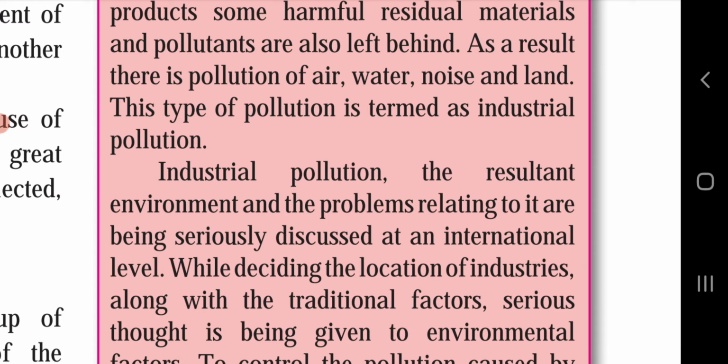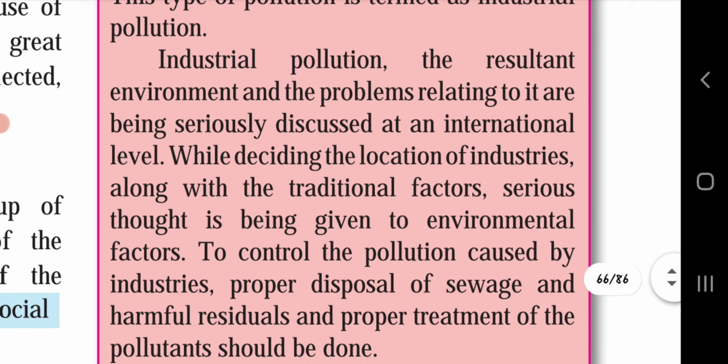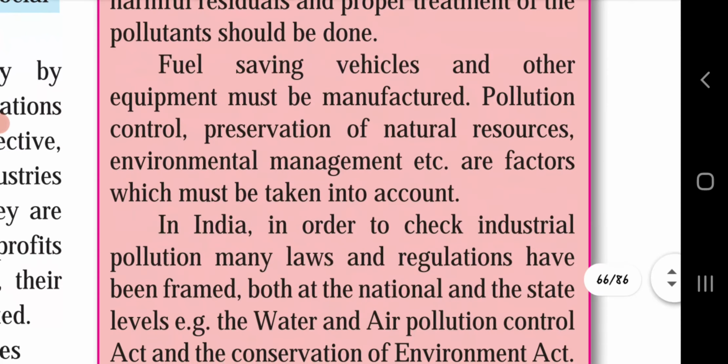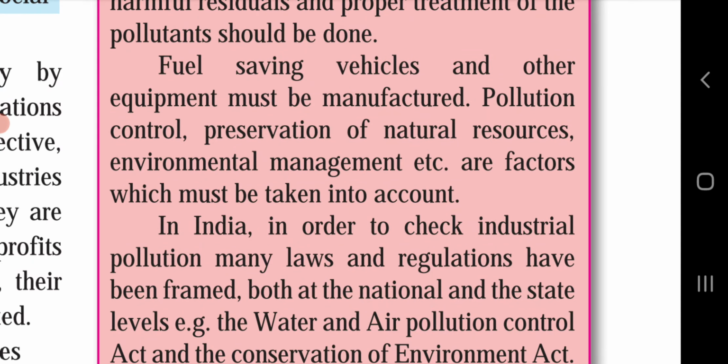Industrial pollution affects the environment, and the problems relating to it are being seriously discussed at an international level. While deciding the location of industries, along with the traditional factors, serious thought is being given to environmental factors to control the pollution caused by industries. Proper disposal of sewage and harmful residuals and proper treatment of the pollutants should be done. Fuel saving vehicles and other equipment must be manufactured. Pollution control, preservation of natural resources, environmental management, etc.